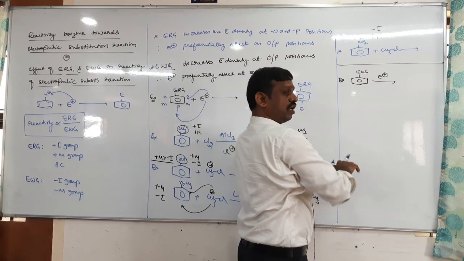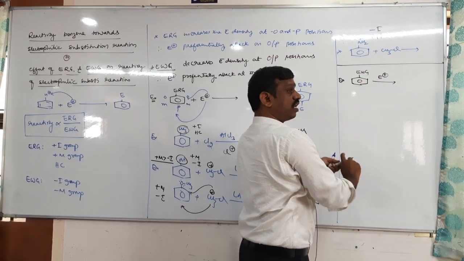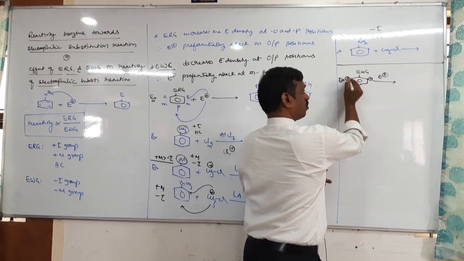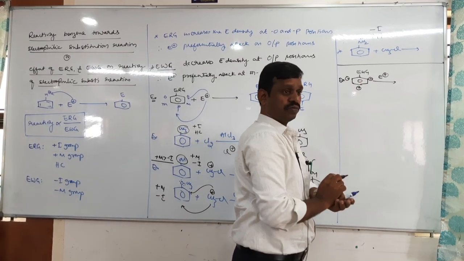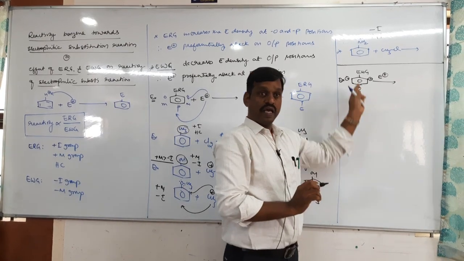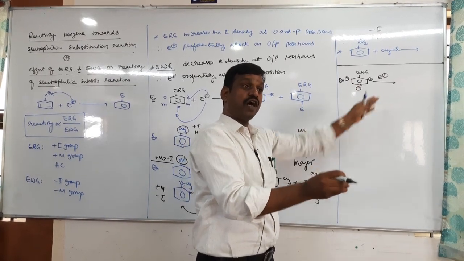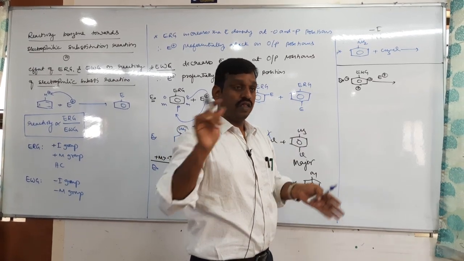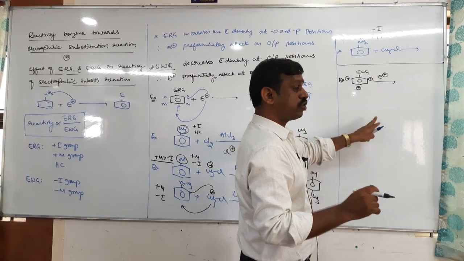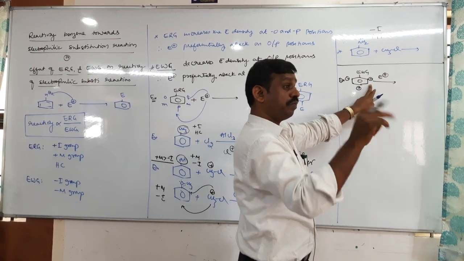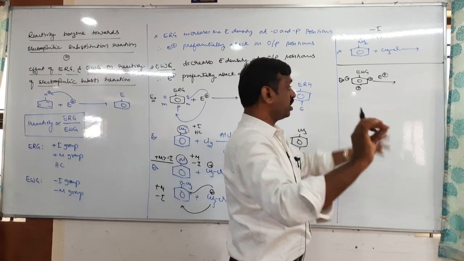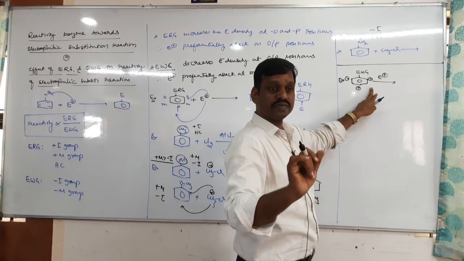Electron withdrawing group withdraws the electron from which position? Ortho becomes positive. Para also gets positive, because the electron withdrawing group withdraws electrons from ortho and para. It never withdraws from meta. Right? Therefore, our electrophile should attack which position? Meta position, because ortho and para have less electron density. Of course, here meta does not have negative charge.